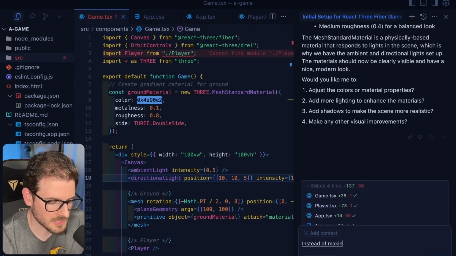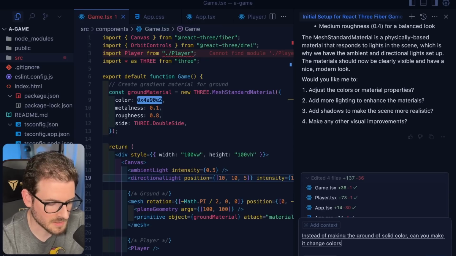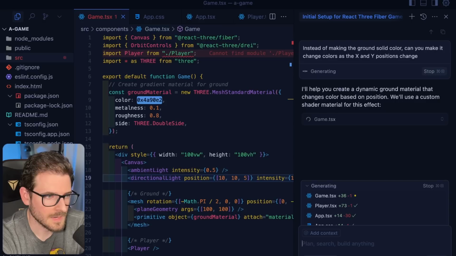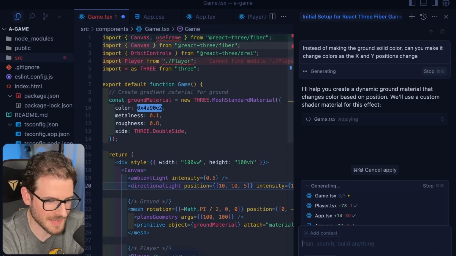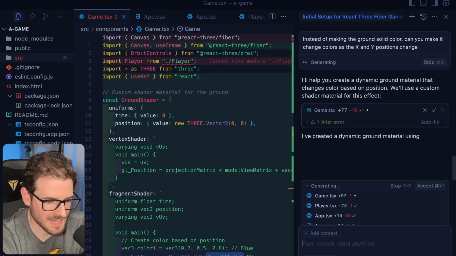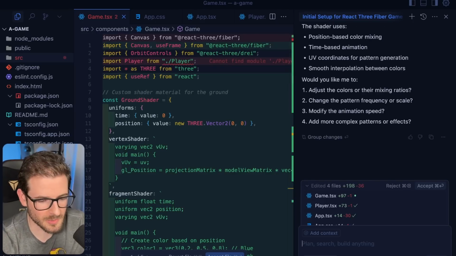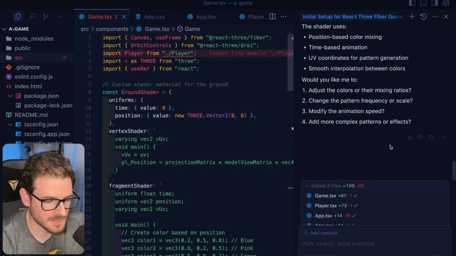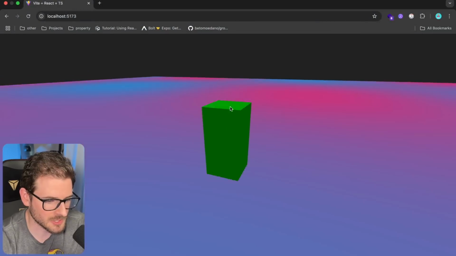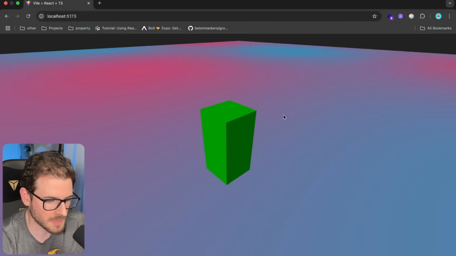Instead of making the ground a solid color, can you make it change colors as the X and Y positions change? All right, so now it's bringing in a custom shader material. I feel like this is something that should be baked into React Three Fiber, so I think it's already doing something it probably shouldn't do. But what do I know? I shouldn't be looking at the code, right? Let's accept it. Let's go back. Okay, so we got a little shader that's changing the texture of the plane.